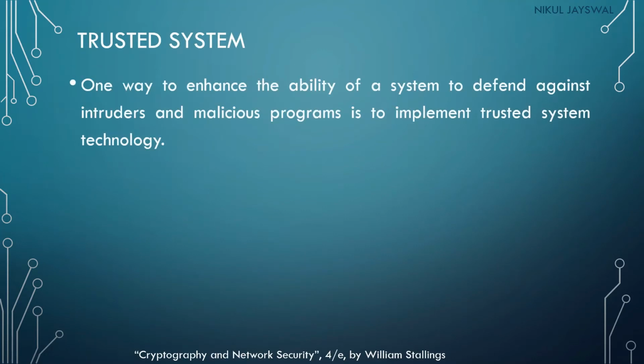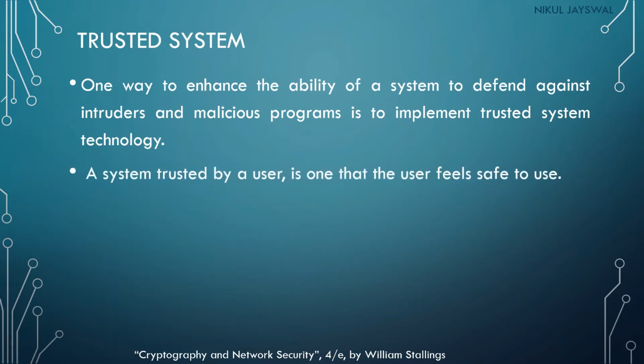A trusted system is another way to enhance the ability of a system to defend against intruders and malicious programs, and it is to implement trusted system technology. It is the ability which helps the user to trust the system and build trust in the particular system, and they can easily communicate in the trusted system without any hesitation. So a system trusted by a user is one that the user feels safe to use.